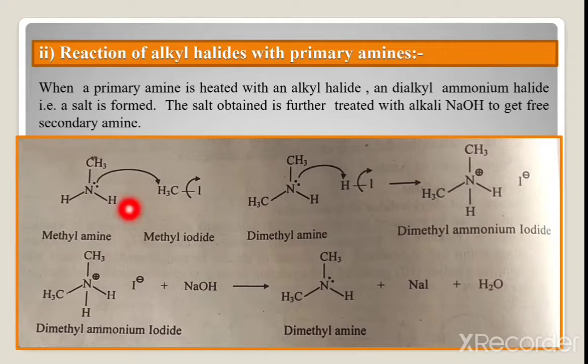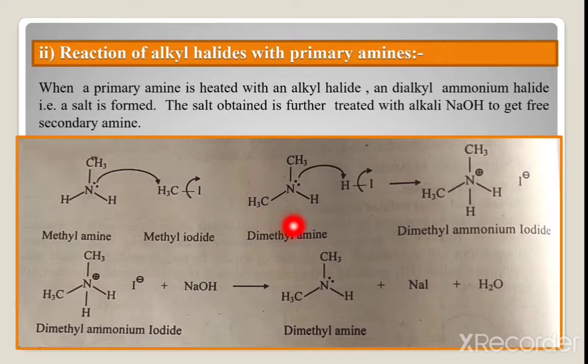Here, the first example is CH3NH2, methylamine. This methylamine is treated with the alkyl halide, methyl iodide, CH3I. The nitrogen carrying the lone pair attacks the methyl, iodine departs, and we get dimethylamine, because two methyl groups are present.